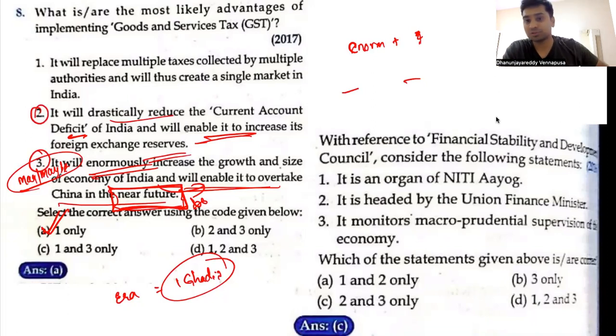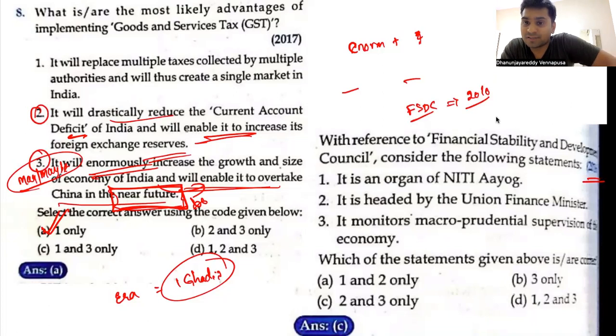Next, look at the 9th question. With reference to the Financial Stability and Development Council, consider the following statements. So, Financial Stability and Development Council. It was a council which was launched in the year 2010, but the question was asked in 2016 because that was in the news at that point of time.